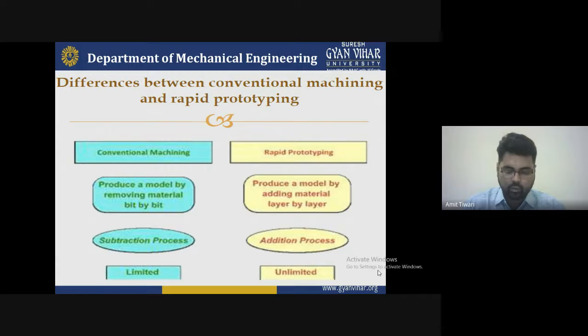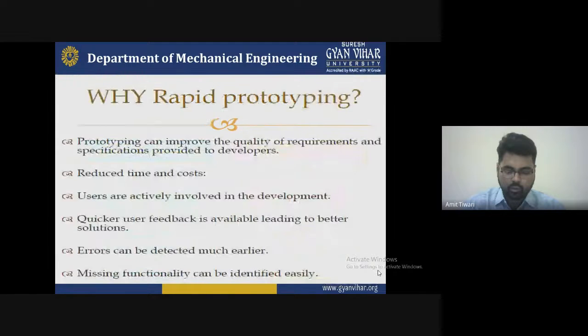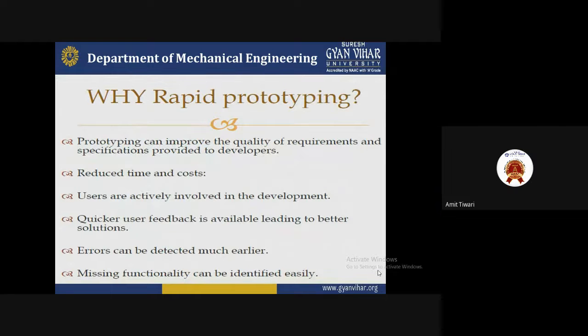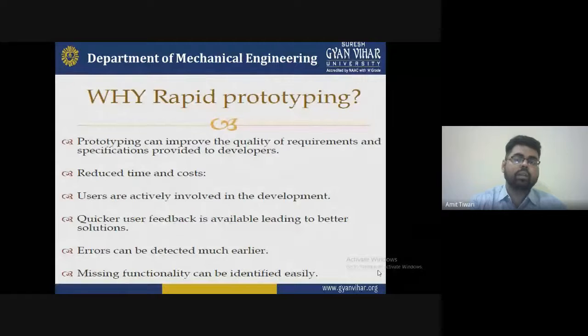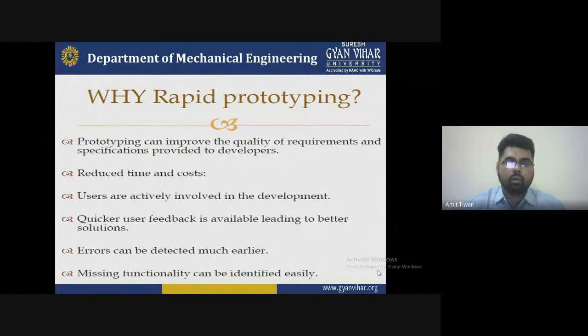Now the second part: why rapid prototyping, why RP? There are many reasons for selecting rapid prototyping. Prototyping can improve the quality of the requirements, and obviously you have to improve the quality. Also the specification is provided to developers, which means we want to use a new type of technology that is very suitable for making any product like this. So we prefer rapid prototyping.